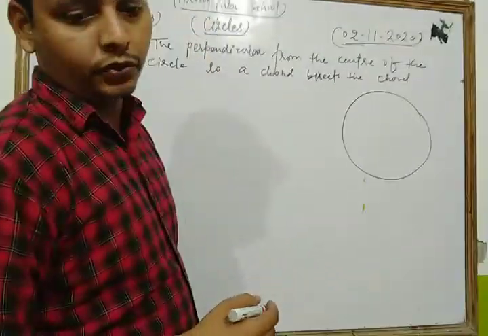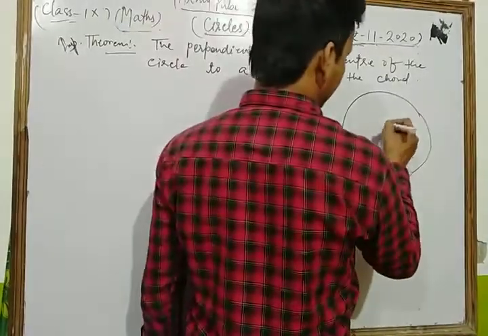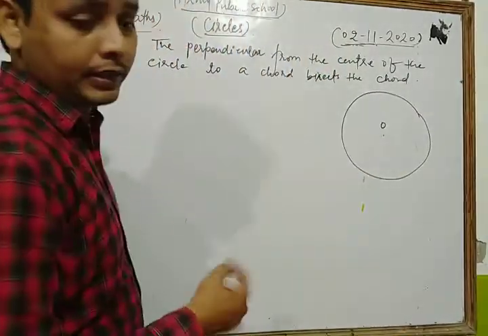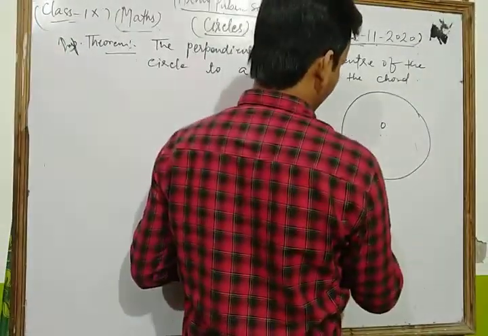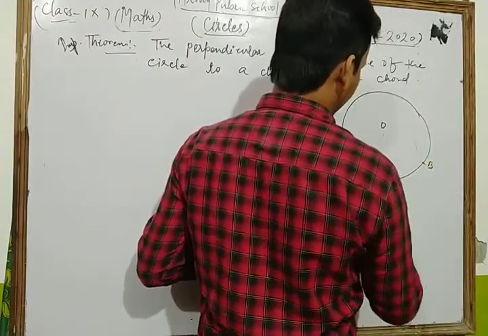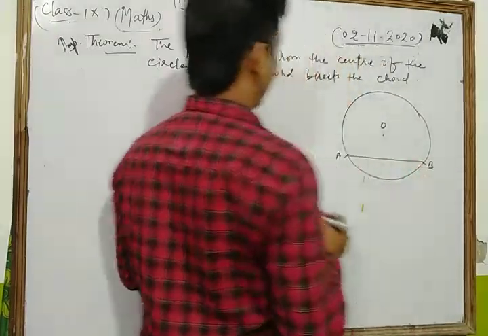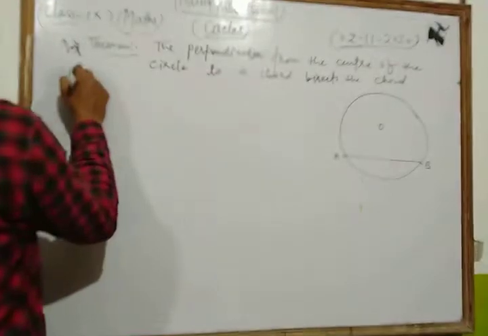Suppose this is a circle, and we take two points on the circle, A and B, and we join just AB. And let's see. First of all, we write the given.